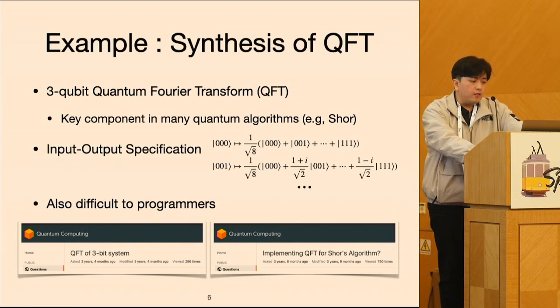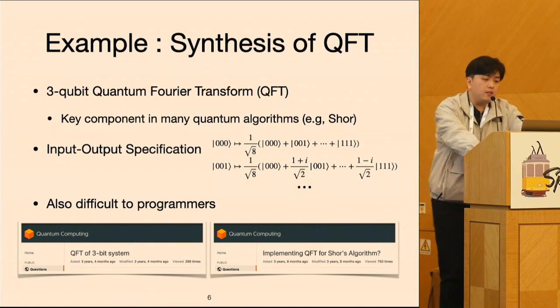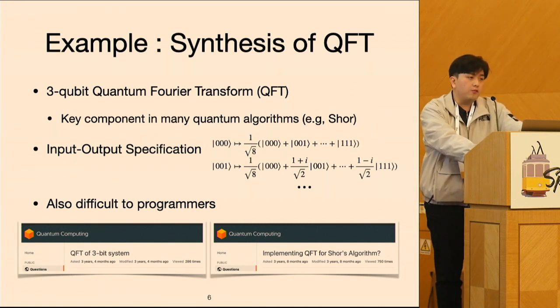And here's another example, which is even more non-trivial. Consider the synthesis of the 3-qubit quantum Fourier transform. It is a key part in many practical quantum algorithms, including Shor's algorithm. The input-output specification for QFT is given like this, which I guess is definitely non-trivial to program. And there were also questions from circuit programmers asking for the implementation of QFT. This supports the difficulty of the problem.